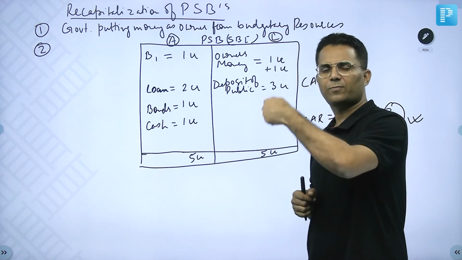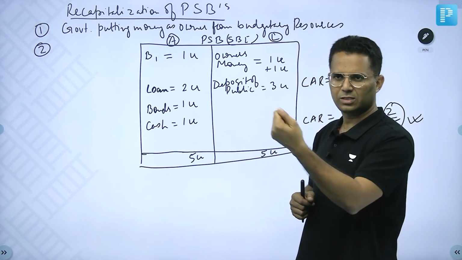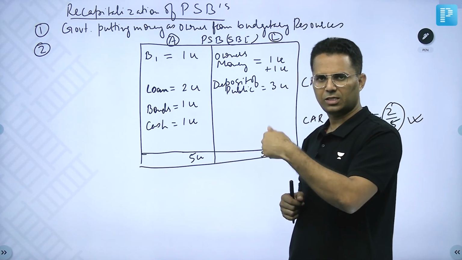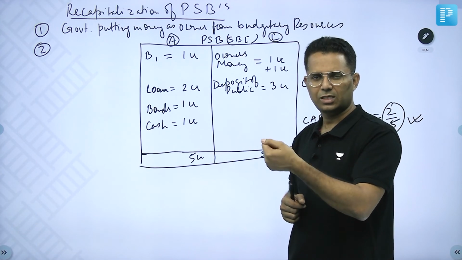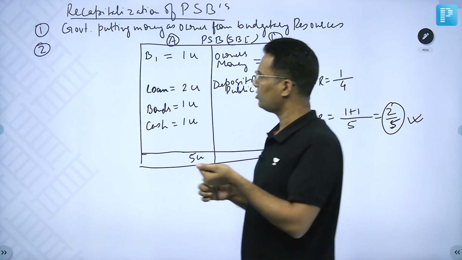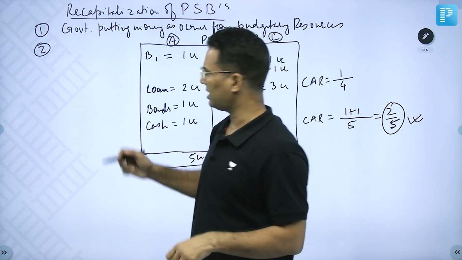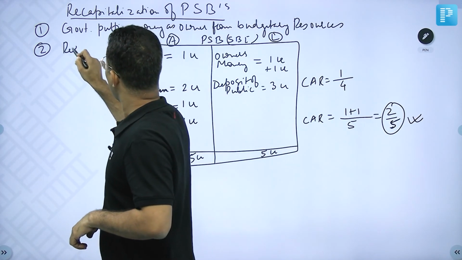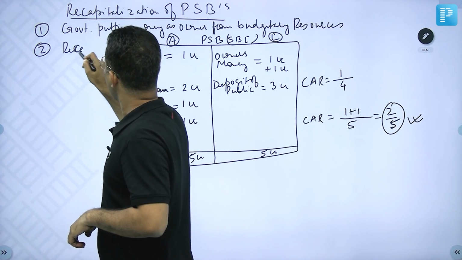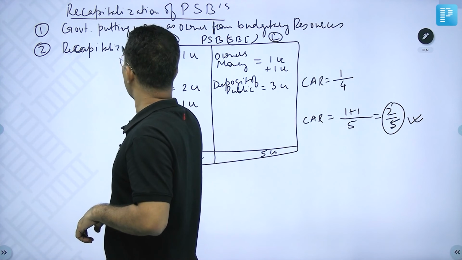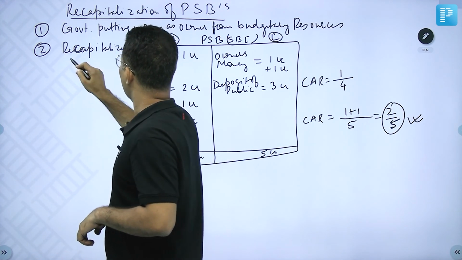So by issuing recapitalization bonds, government is taking money and again investing as an owner, and it has increased the capital adequacy ratio. So the second step through which government is increasing the capital adequacy ratio in the public sector banks is recapitalization bonds.